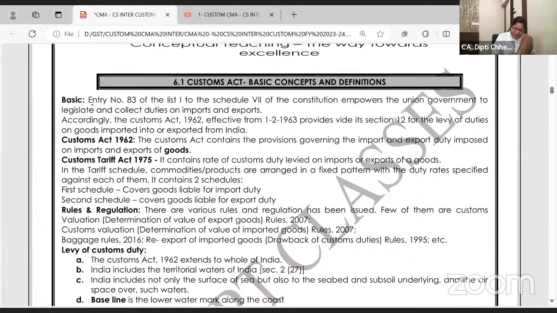With the very first word starts your MCQ. Custom is applicable on what? First, some things we should know orally. Custom is applicable on import of goods or export of goods out of India. So now very clearly, ma'am, what is the definition of India? Of course, we all know the physical map of India, right or not? But then also in detail, we will see what is the definition of India for customs.